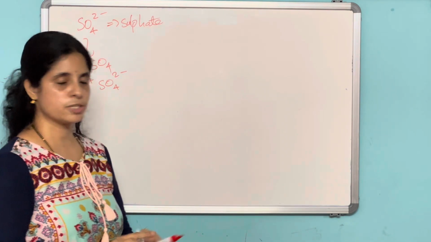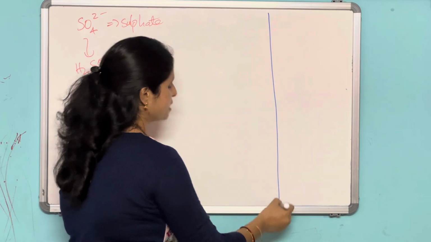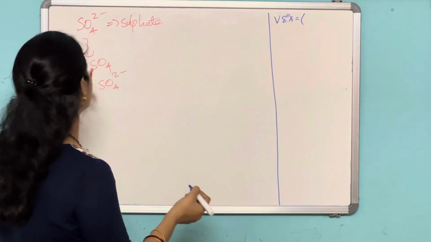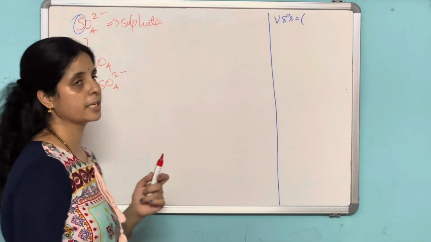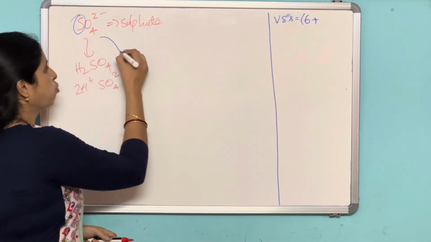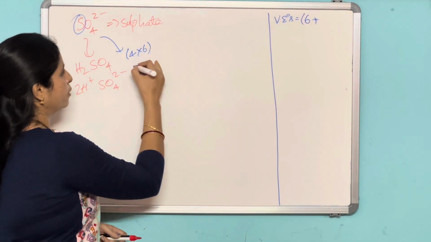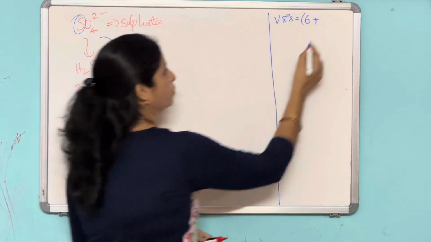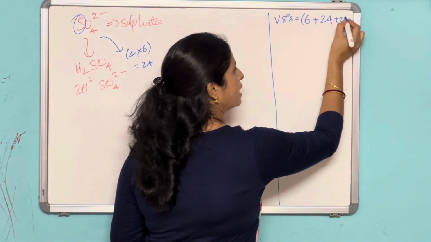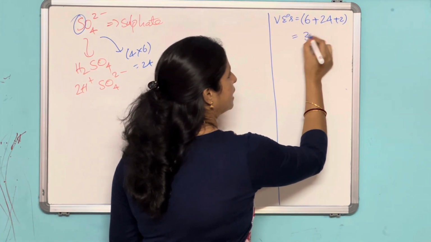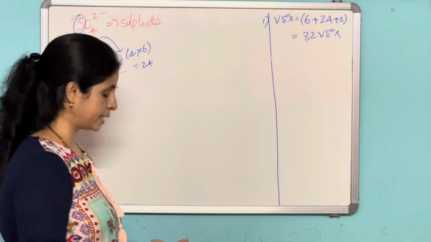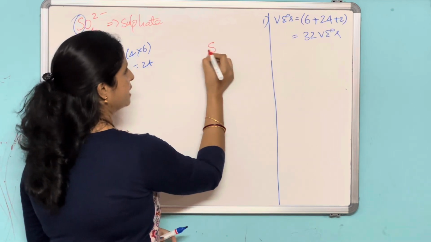Now, as usual, you calculate the number of valence electrons. What is the central atom? Sulfur is the central atom here. So how many valence electrons? 6 plus how many oxygens are there? 4. 4 into 6 is 24. 24 plus 2, because the negative charge is there, no? You have to add it to the valence electrons. So altogether 32 valence electrons. Okay, first step completed.